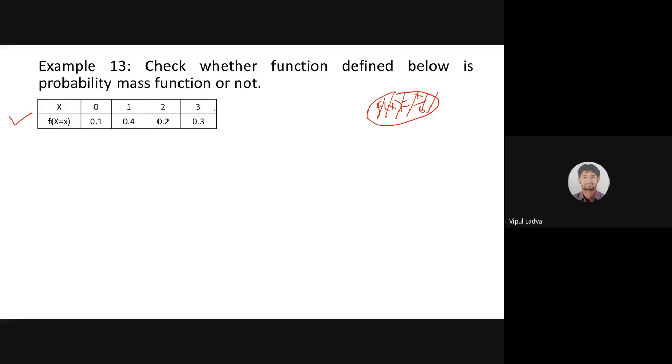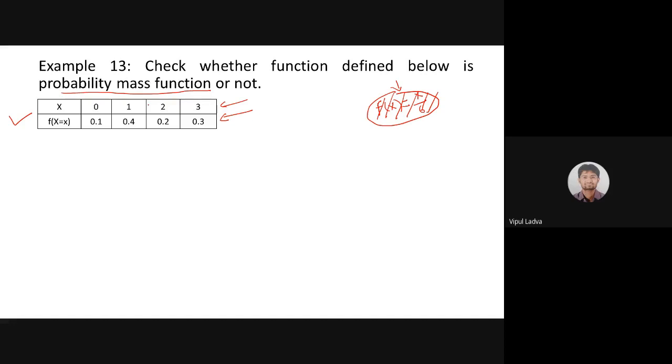Right now I'm not worried about what the experiment is and how I defined the random variable x. Suppose I'm tossing a coin 3 times and x is my number of heads. Forget about how x was defined, we don't care for that, because for this question we have x as well as its probability. If the random variable x is 0, its probability is 0.1, then 0.4, 0.2 and 0.3. So we're not worried about such a rule for this question. What we need to check is whether this function is a probability mass function or not. As we know, x is going to take discrete values.